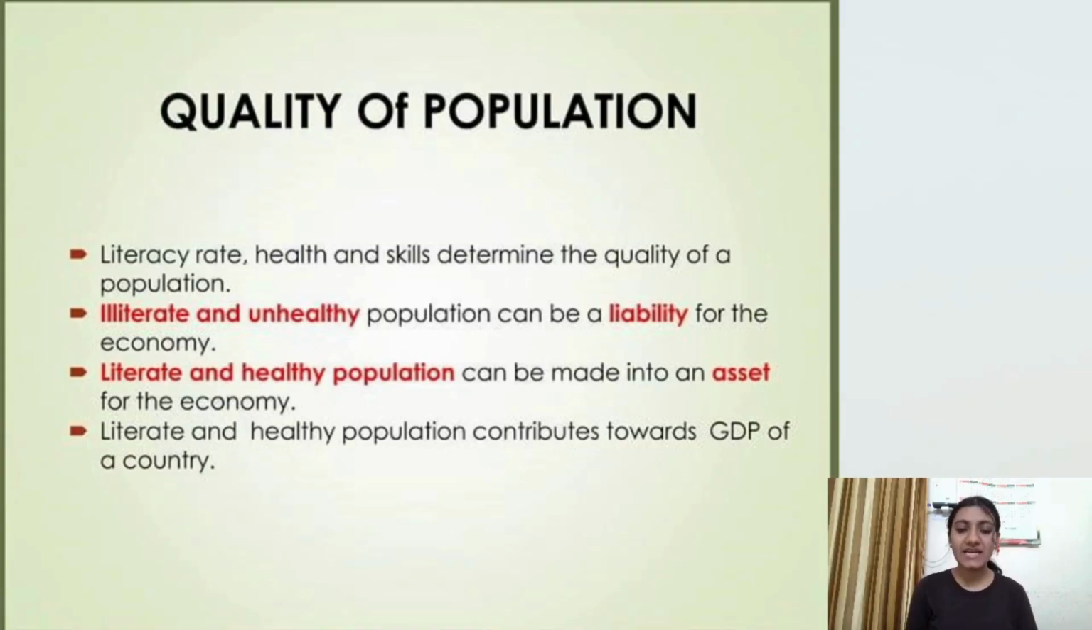The first one is the illiterate and unhealthy population that are a liability for the economy and the society. Liability means a burden to the society. Whereas the literate and healthy population can be made into an asset for the economy. Asset is something that is productive for the society. Now, the literate and healthy population, as assets, also contribute to the GDP of the country.